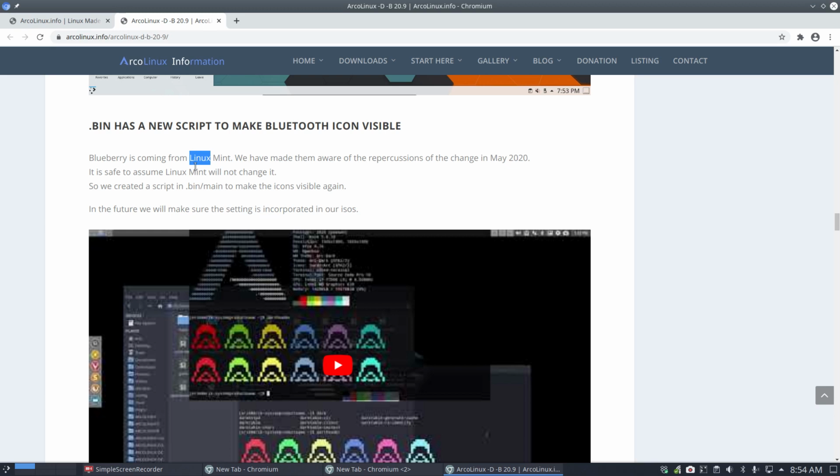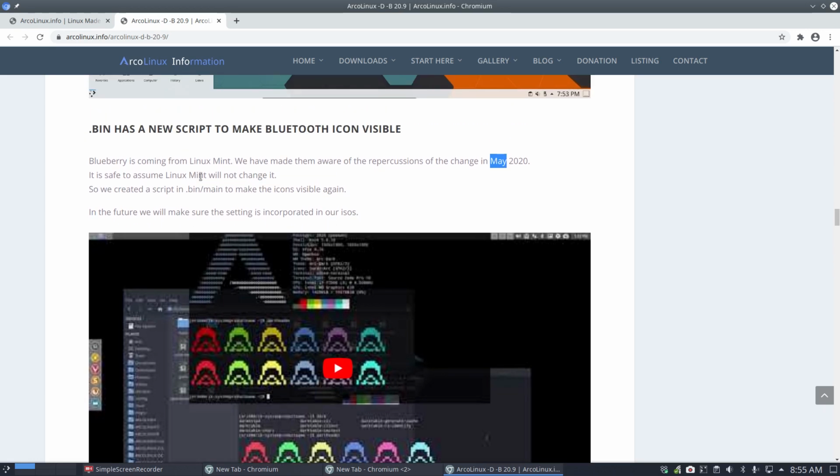Arch Linux, yes, Linux Mint. That's where it's coming from, and they changed something about the visibility of symbolic icons. So we can make it visible again. And I've reported it in May, so I guess they will not change it, and we'll change it for them on our systems.